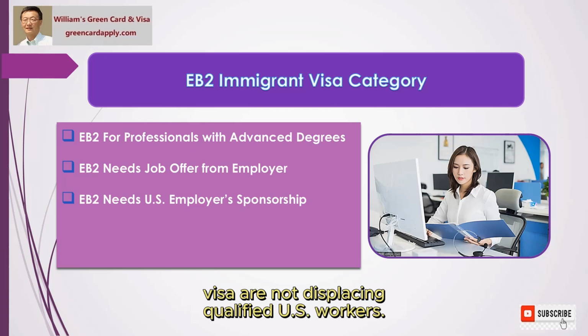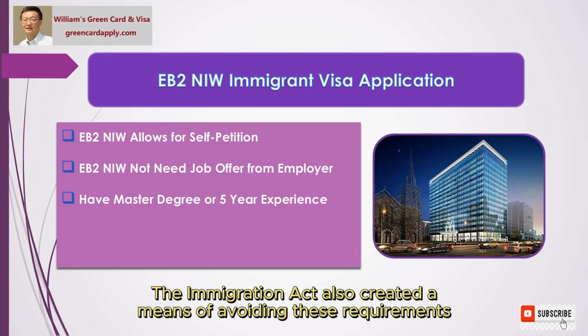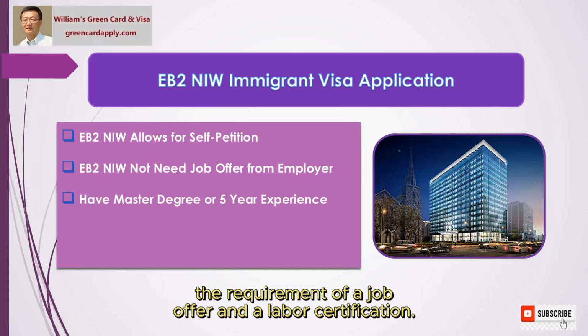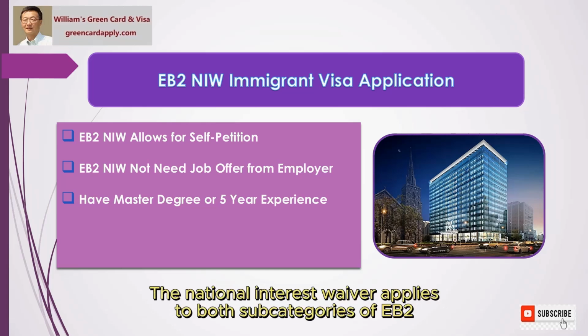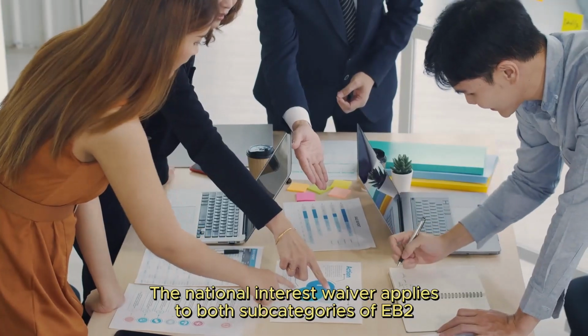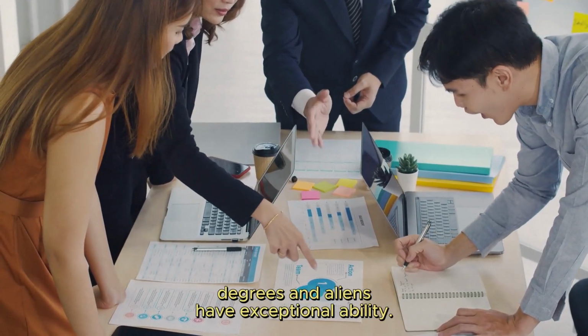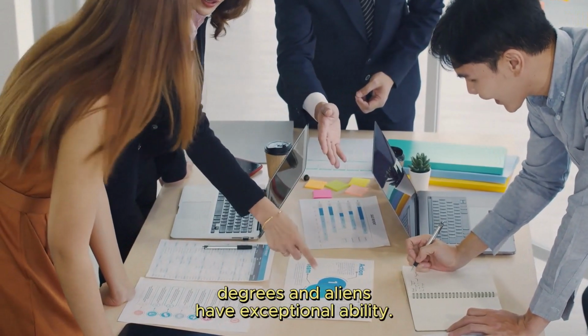U.S. workers. The Immigration Act also created a means of avoiding these requirements, by including a provision for a national interest waiver of the requirement of a job offer and a labor certification. The national interest waiver applies to both subcategories of EB2, members of the professions holding advanced degrees and aliens of exceptional ability.